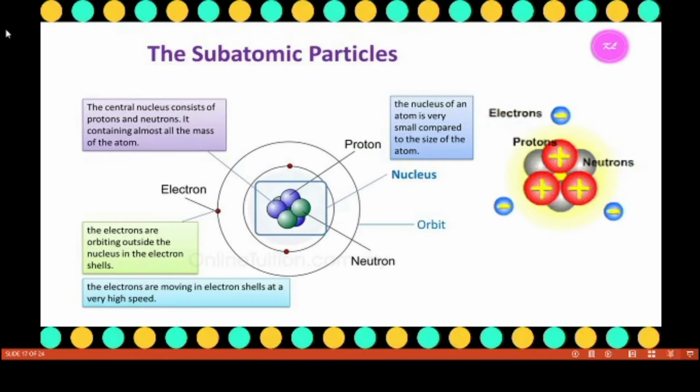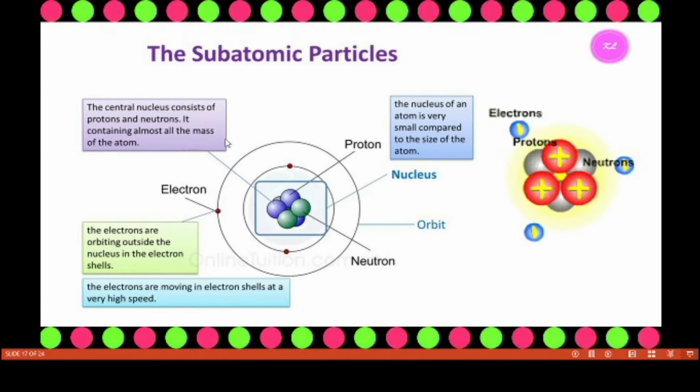From this, the positions of the subatomic particles in the atom are as follows. The central part of the atom is known as the nucleus, and it consists of protons and neutrons. It contains almost all the mass of the atom because protons and neutrons are heavy particles.